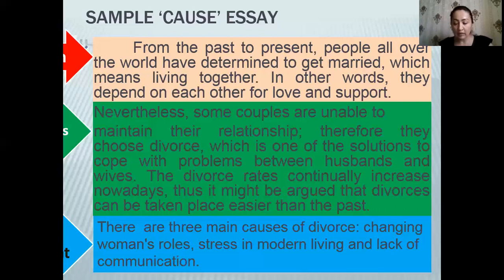So, and here you're going to continue with the closing remarks. There are three main issues of divorces facing women through stress in modern living and lack of communication.